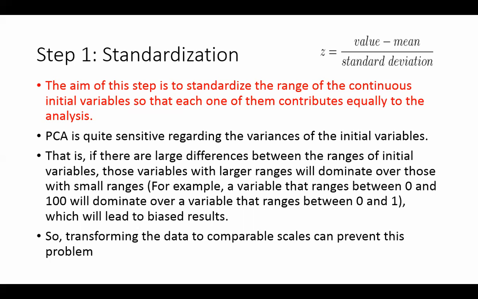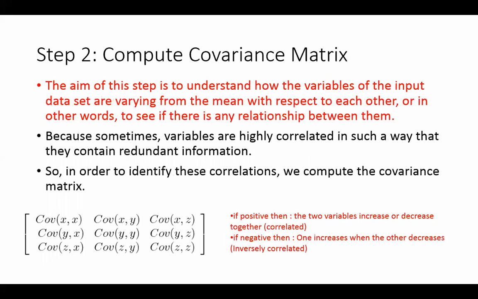सही है? Is this clear? So the next thing is to compute the covariance matrix. So you absolutely know now what the covariance matrix is. The aim of this step is to understand how the variables are varying from the mean with respect to each other. The diagonal is going to tell you the dispersion from the mean, or the variance, and the off-diagonal values are going to tell you the covariance.